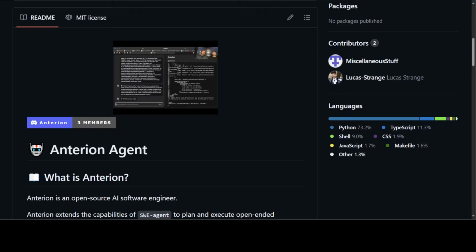Anterion is a new startup which is working on merging together SWE-agent and OpenDevin to enable exploring SWE-agent's open-ended problem-solving capabilities. They have shared their work in the community in this GitHub repo, and you will see a bit of information about it. It's not much, but I think this is a very early project which is still evolving. It is not available on Windows and only available on Linux based systems. If you want to run it on Windows, you would need to have WSL.